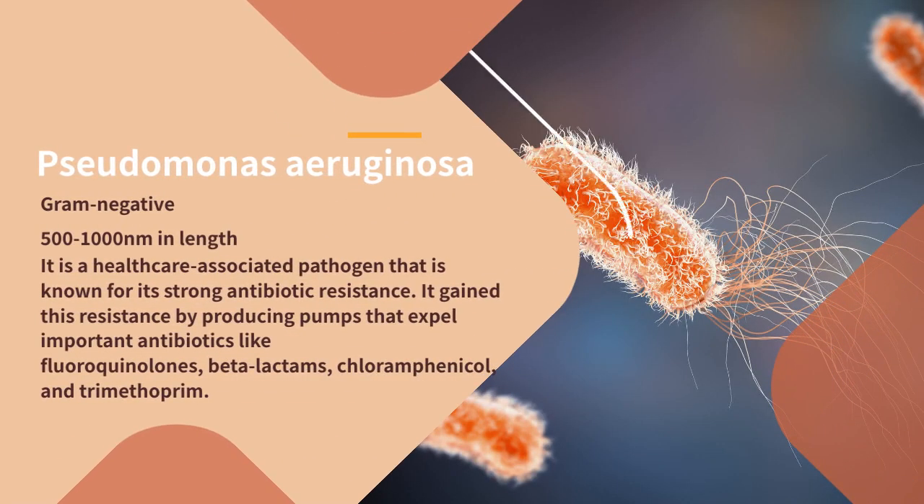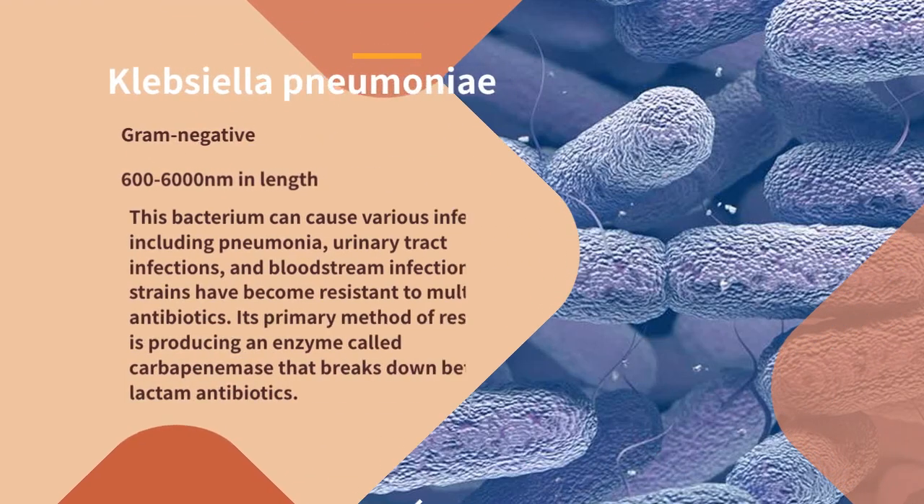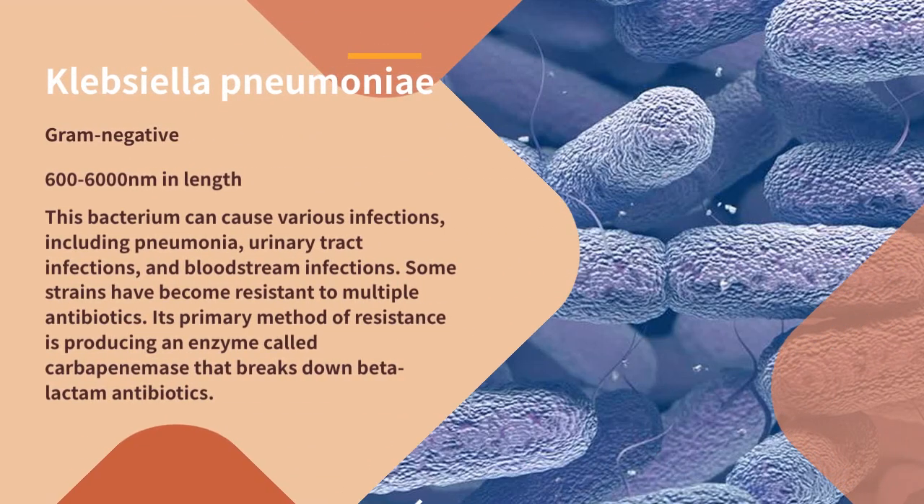Pseudomonas aeruginosa is a gram-negative rod-shaped bacteria averaging 500–1000 nanometers in length. It is a healthcare-associated pathogen that is known for its strong resistance to antibiotics. It developed this resistance over time and contact with antibiotics, allowing its pumps to expel various important antibiotics like fluoroquinolones, beta-lactams, chloramphenicol, and trimethoprim. Klebsiella pneumoniae is a gram-negative 600–6000